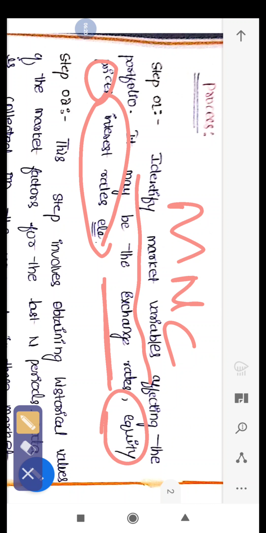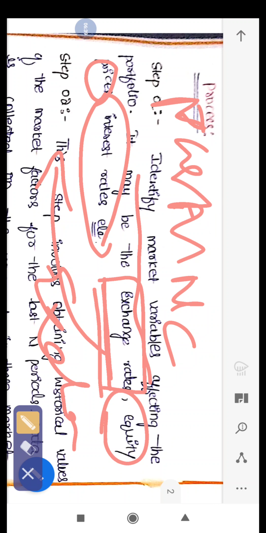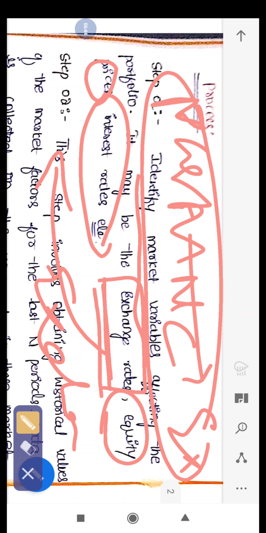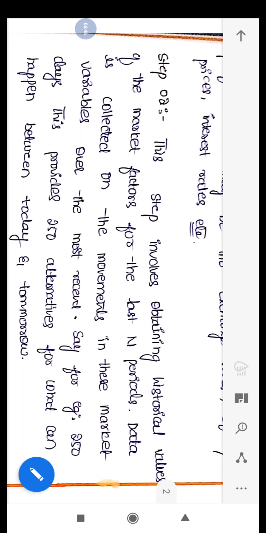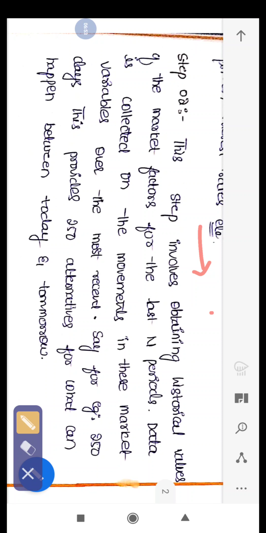If you read in a report that in the coming month the exchange rates may affect you, you will go to the past, look at where this exchange rate has affected, and bring that data. That is the first step, just knowing the market variable.